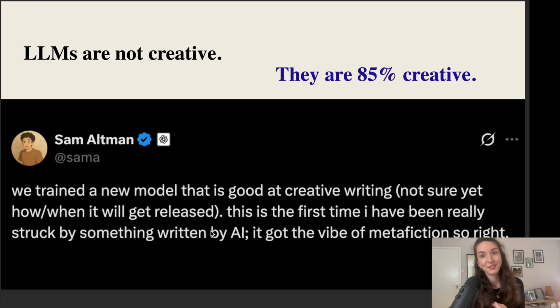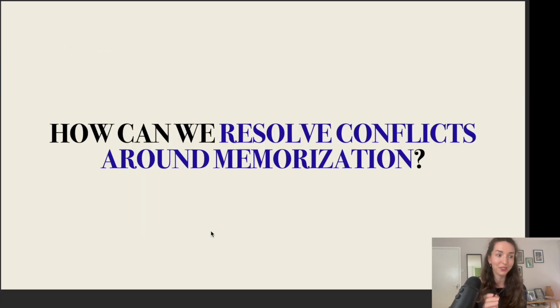But the other way to look at this 15% is to say, well, maybe they're reusing certain things that they saw somewhere else, similar to how I might reuse things whenever I'm writing an essay. But for the other 85%, something is happening that is not an exact 50-character chunk found on the internet. As Sam Altman, for example, at some point tweeted, they trained a model that was super, super, super good at creative writing, where the model was, according to his view at least, writing something properly creative, and it struck him by the originality that the model was actually using.